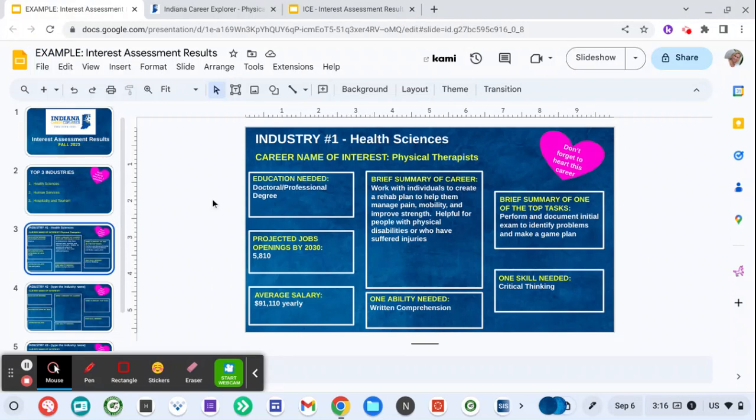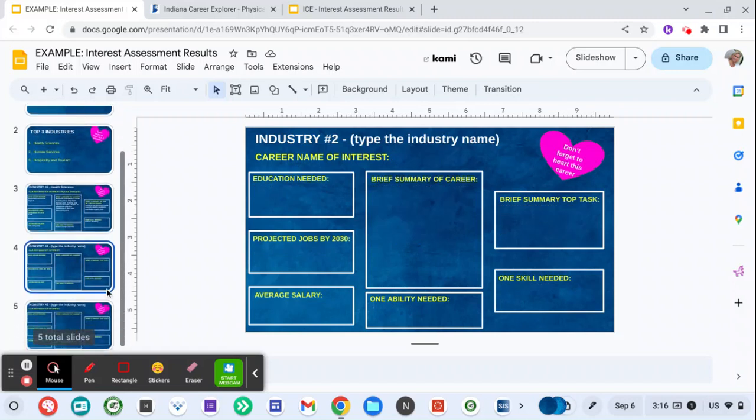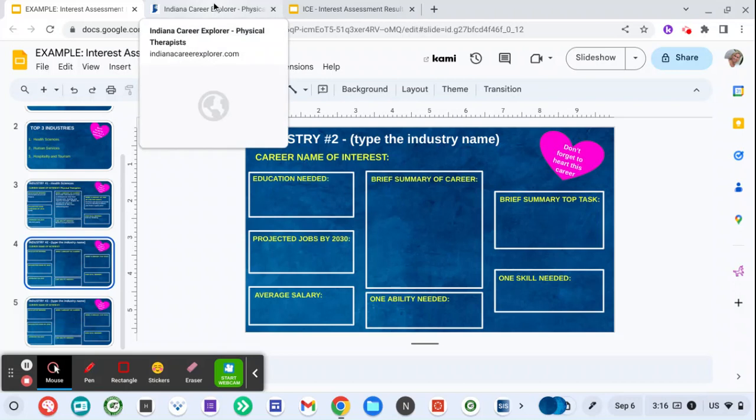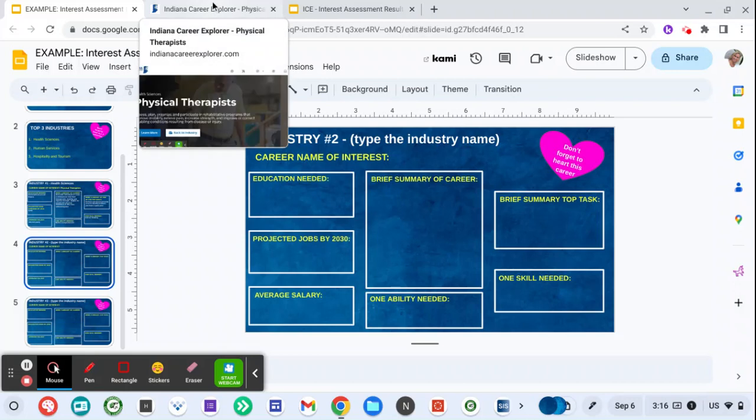Once you're done with industry number 1, then you'll continue and you're going to do the same thing for industry 2 and industry number 3. Get as far as you can today. You will have plenty of time throughout the year to work on this. This isn't something that should be rushed. It's something that you are being exposed to and gathering as much information about yourself to make a solid game plan, not just entering high school, but your plans beyond high school.